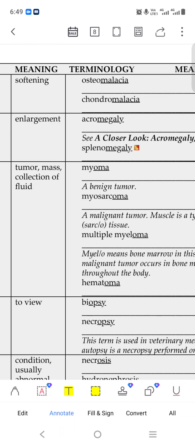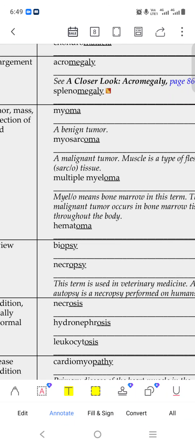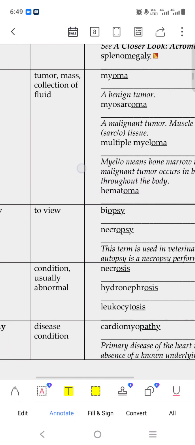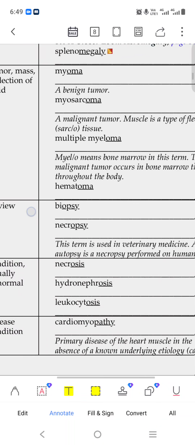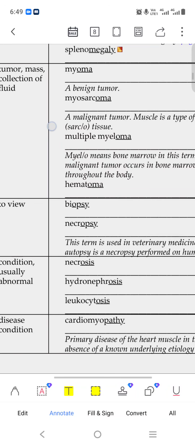Oma means tumor. Myoma means tumor, a muscle tumor, a benign tumor. Myosarcoma is also a tumor. Multiple myeloma. Hematoma is a blood tumor; hemat means blood. Myeloma, tumor.